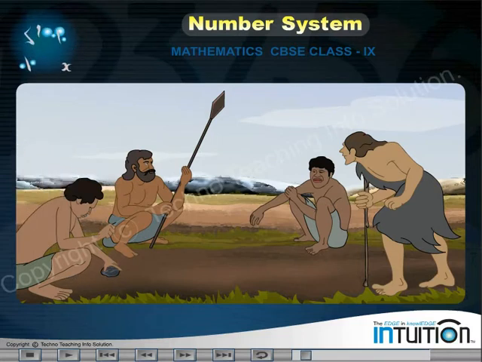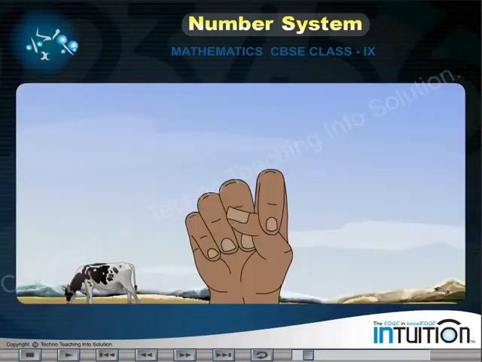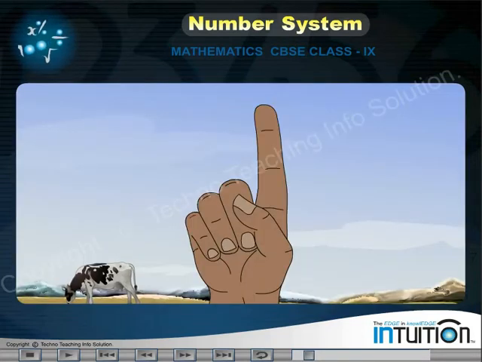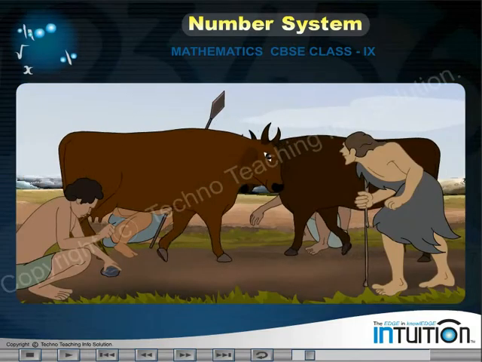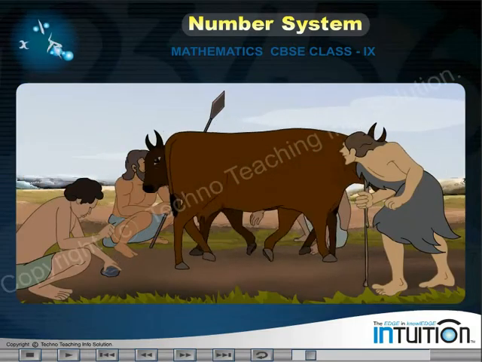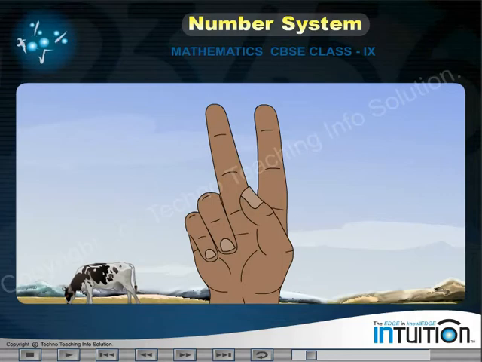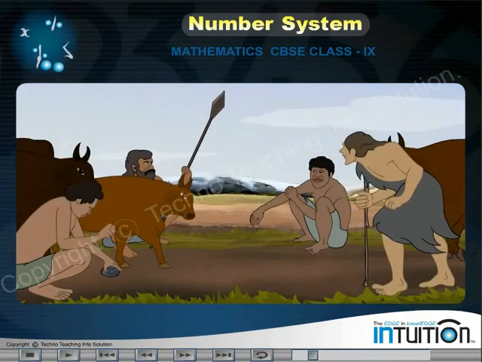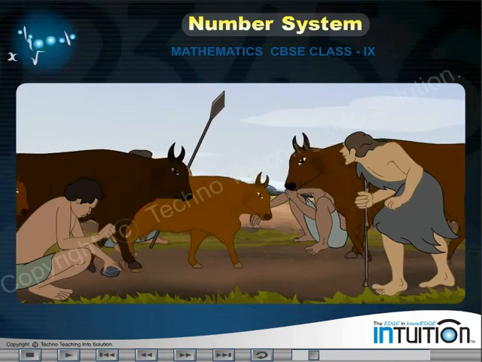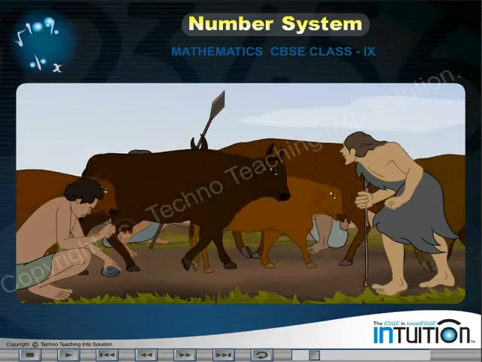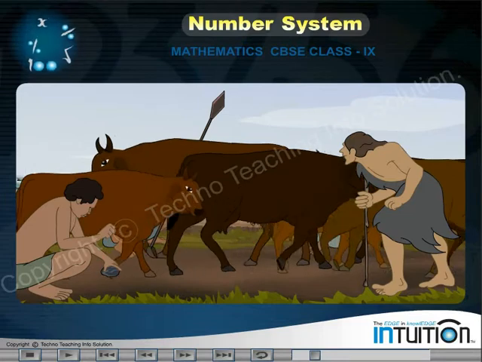An idea was born in their mind. If a cow was exchanged, they counted a finger as one on their hand. Thus, if two cows were exchanged, they marked two fingers, and so on. But then one new problem was born. What will happen if all the fingers of two hands are marked?